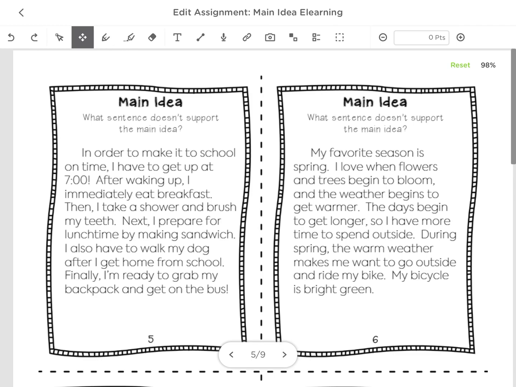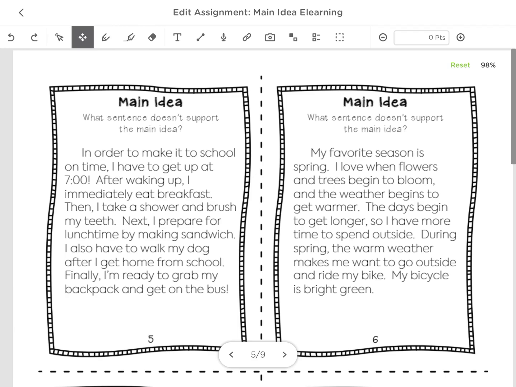In order to make it to school on time, I have to get up at 7 o'clock. After waking up, I immediately eat breakfast. Then I take a shower and brush my teeth. Next, I prepare for lunchtime by making a sandwich. I also have to walk my dog after I get home from school. Finally, I'm ready to grab my backpack and get on the bus.